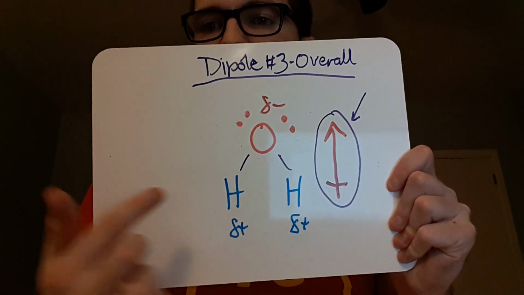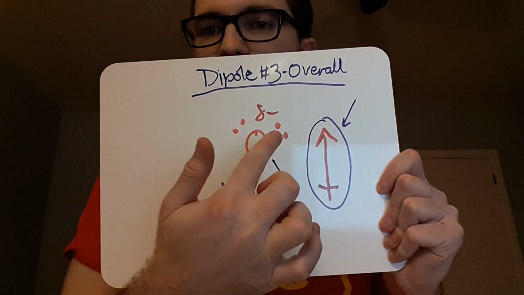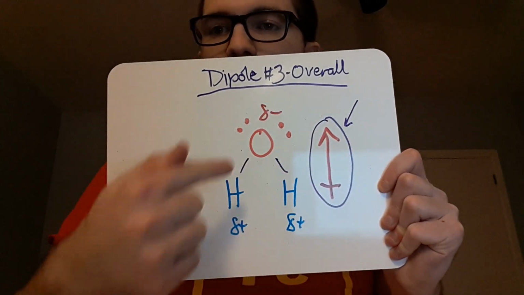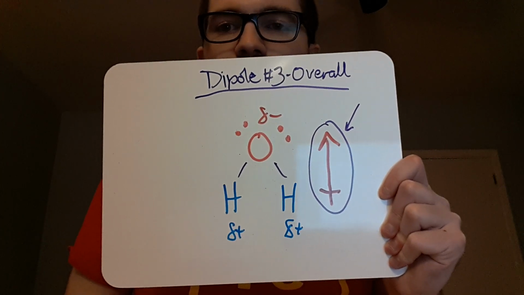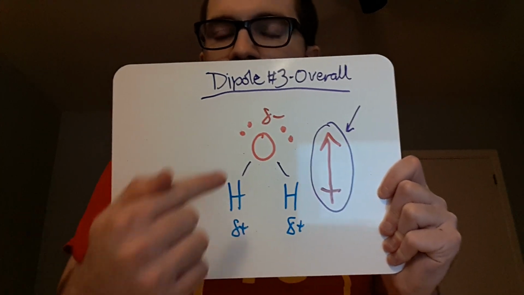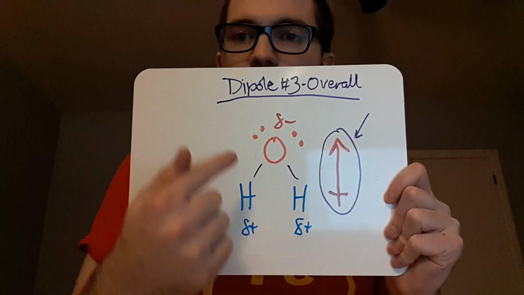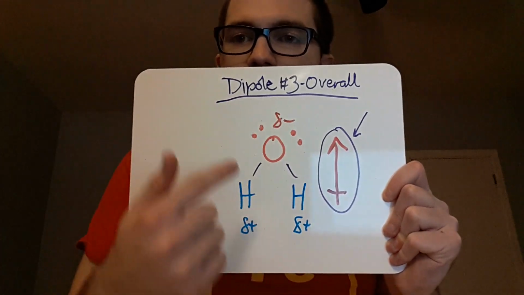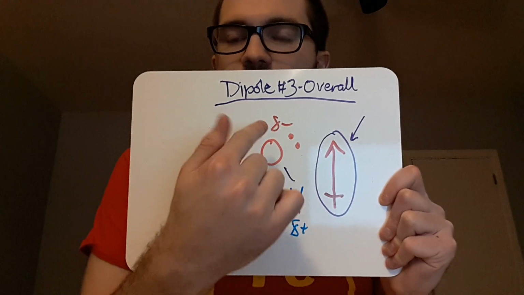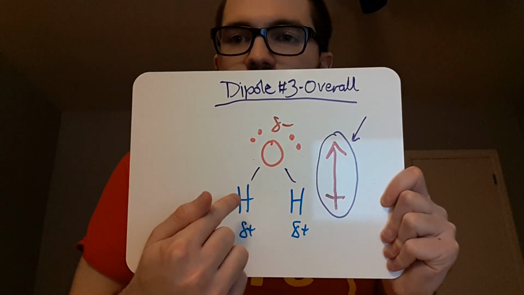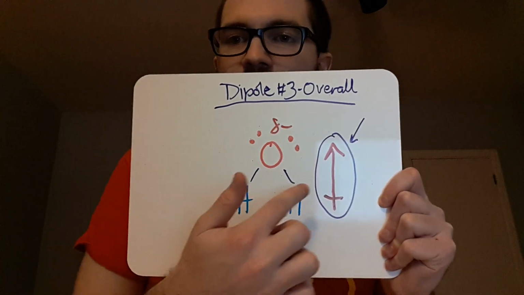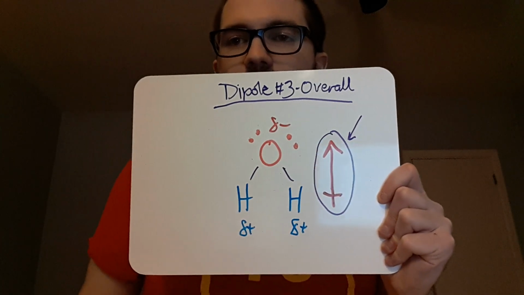Now this third one gets a little bit more confusing. You're talking about the overall polar charge and direction of a molecule. If you look at water, and we'll look at water here, we know that water is H2O. It forms this Lewis structure with 2 lone pairs on oxygen, and it has this kind of bent shape. Okay, we've learned all of those things. But now we're looking at polarity. So where are all the electrons in this molecule? Okay, between the bonds here, but they're also all on oxygen. So this oxygen has all the electrons in the molecule, and so it becomes partially negative. And hydrogen is getting the electrons kind of taken away from it because the oxygen has all the electrons, and so they become partially positive.